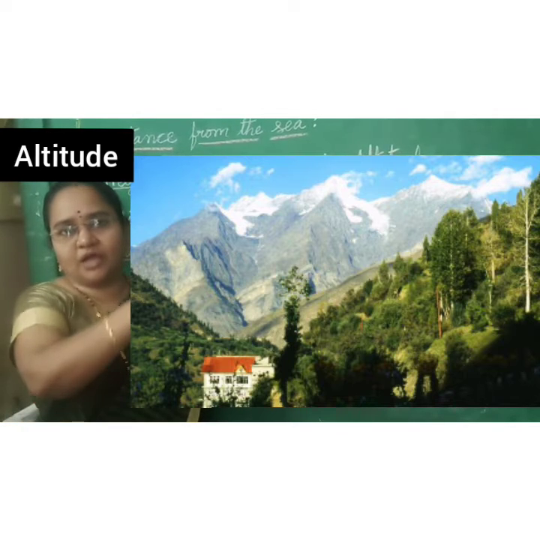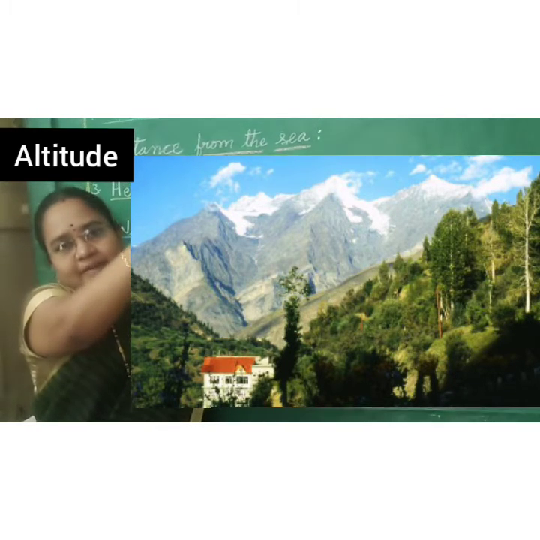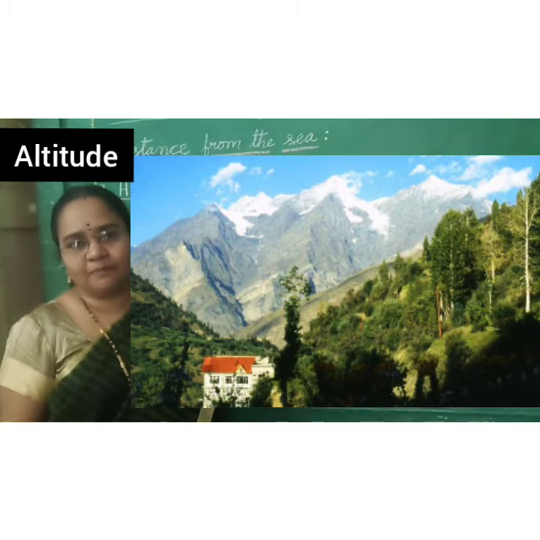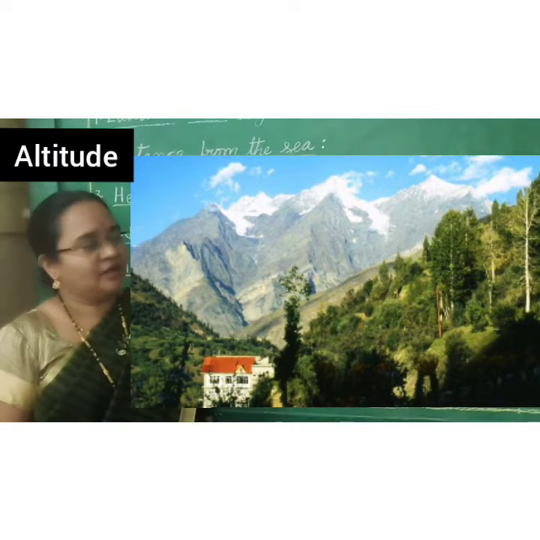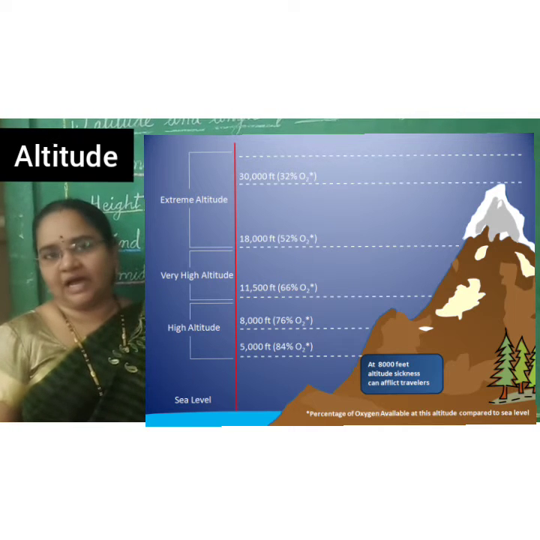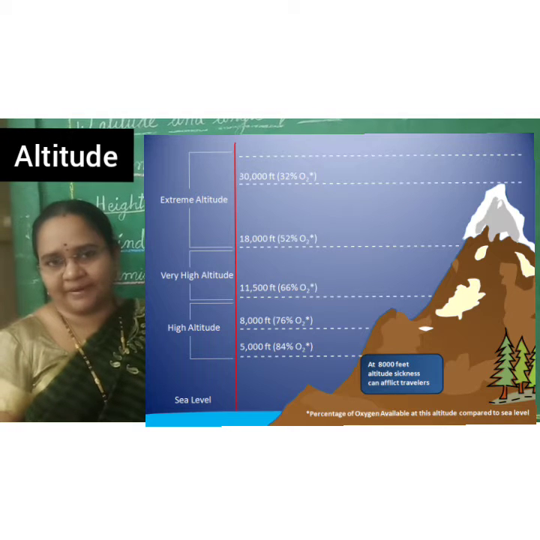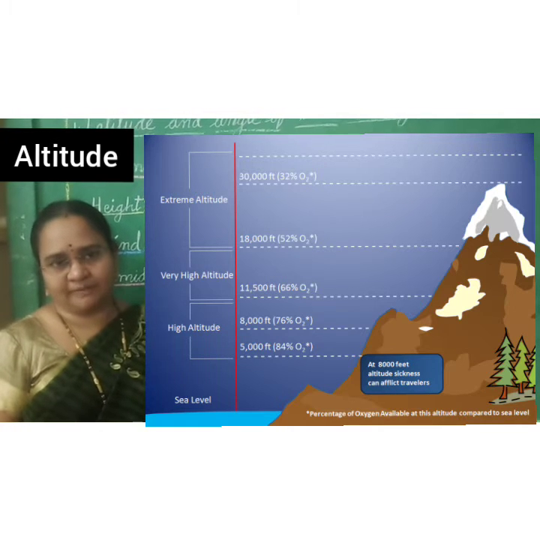When we are going upward in the hill station, automatically the temperature will decrease in those places. You see the picture here. At the top of the mountain you can observe the ice there. The ice is forming there because of the low temperature, minus degrees of temperature.